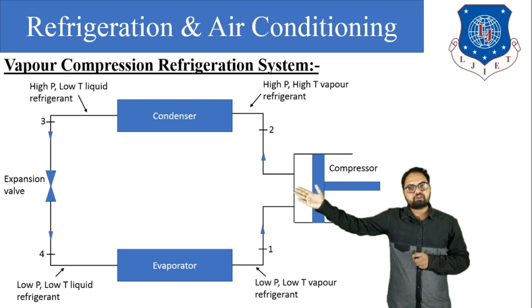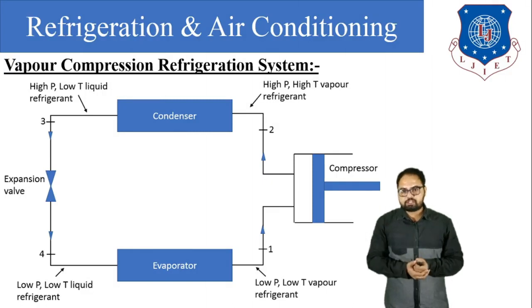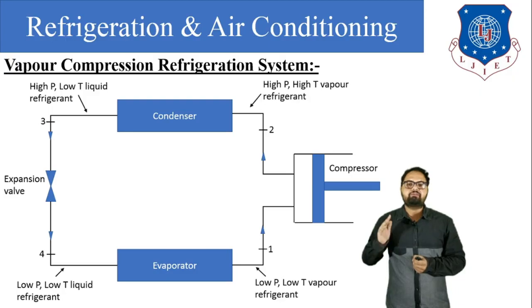When that high pressure and low temperature liquid refrigerant enters the expansion device, we know that the function of the expansion valve is to reduce the pressure of the refrigerant. So high pressure is converted into low pressure, low temperature remains low temperature, and the liquid refrigerant remains in the liquid state. In the evaporator, that refrigerant absorbs the latent heat load.